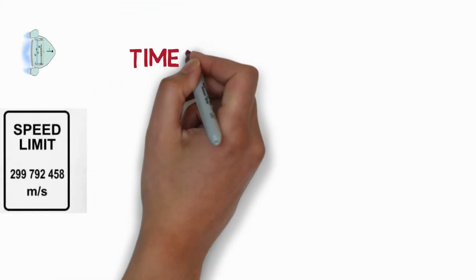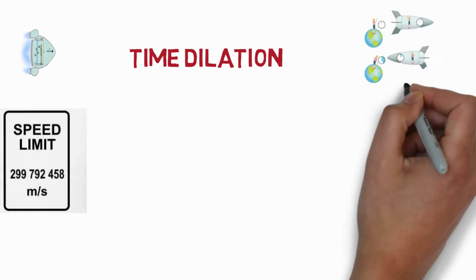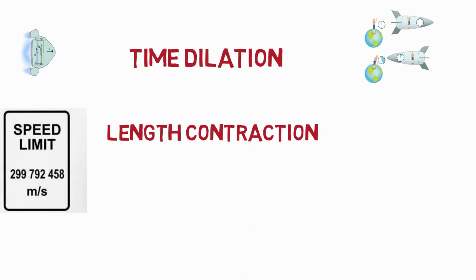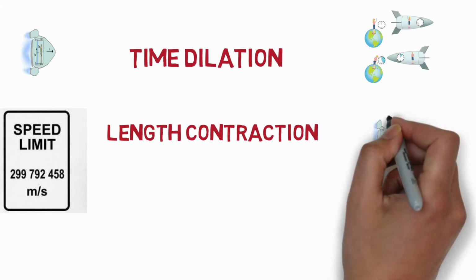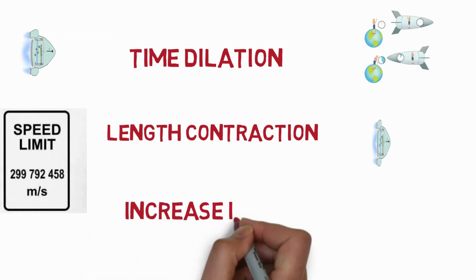Now let's discuss the three changes which occur when we travel near to the speed of light. First, time dilation. As much as we go closer to the speed of light, time gets slower and slower. A clock in the spaceship will run slower than a clock which is at rest. Second, length contraction, which occurs in the direction of the motion as much as we go closer to the speed of light. Third, increase in mass.